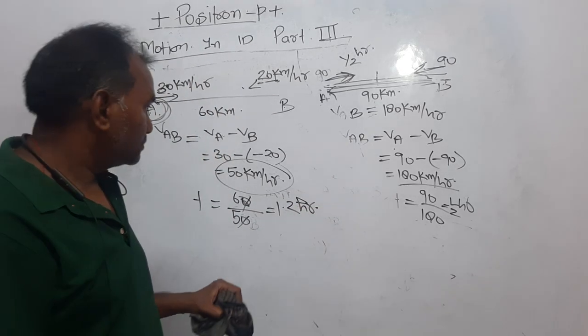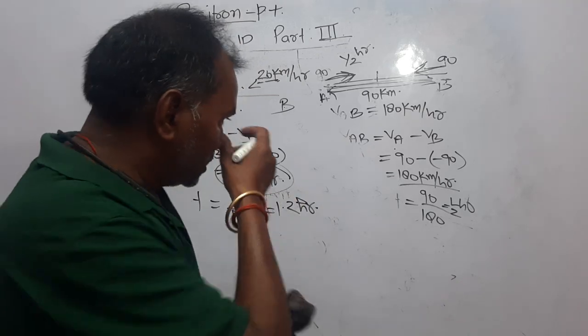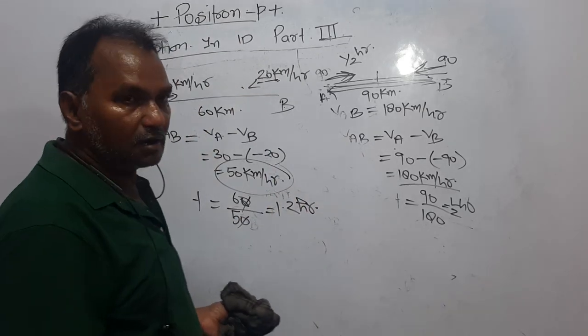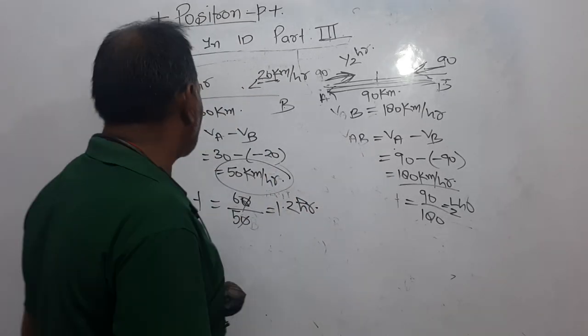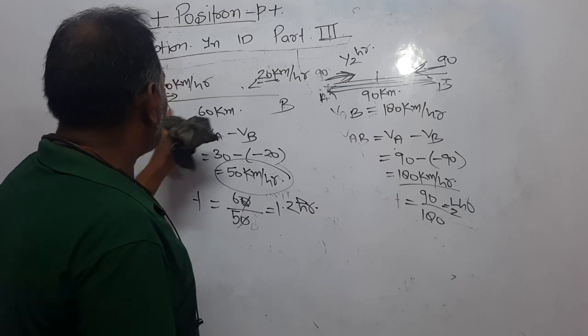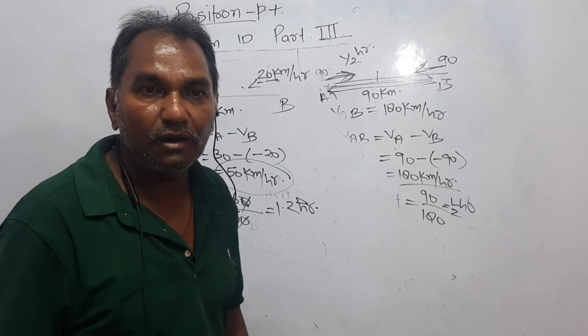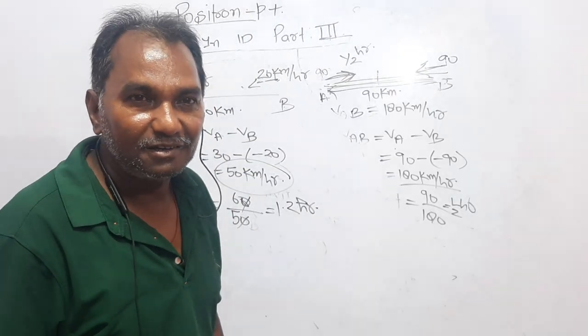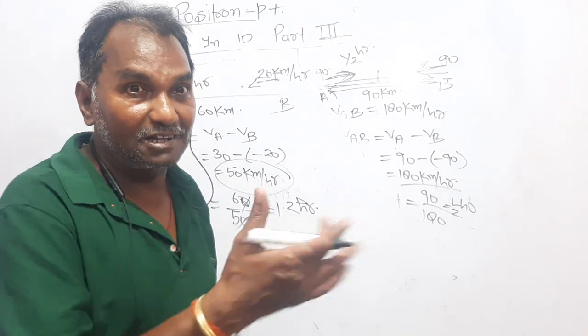You can solve 1.2 hour in minutes. This is how much time it will take. Now, dear student, where will they meet?